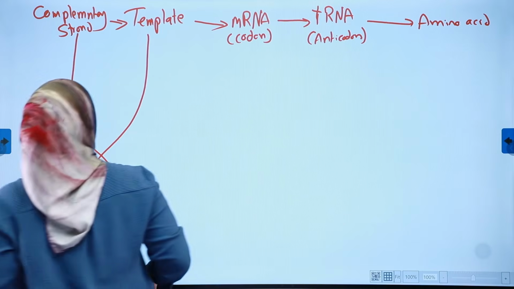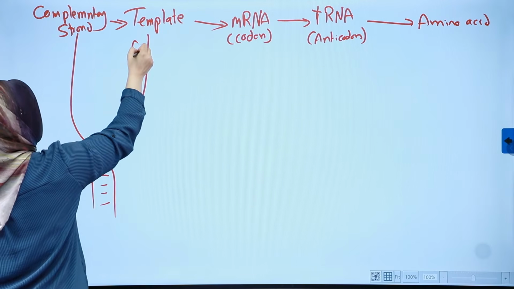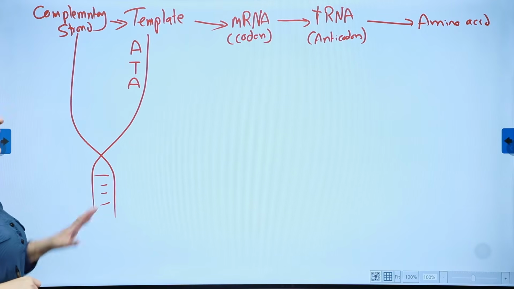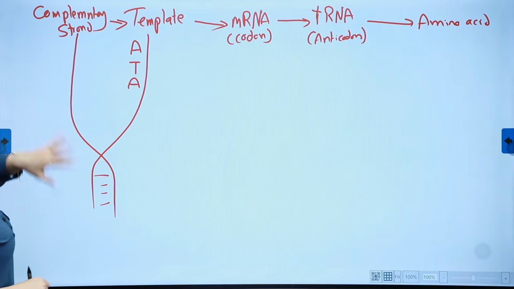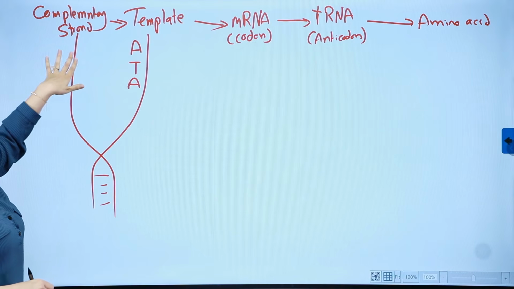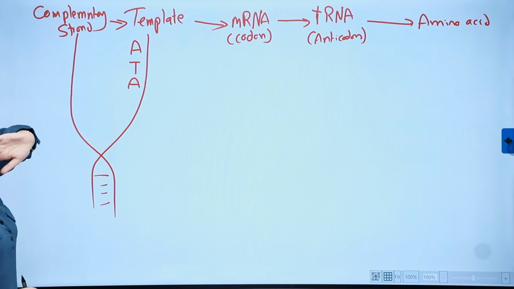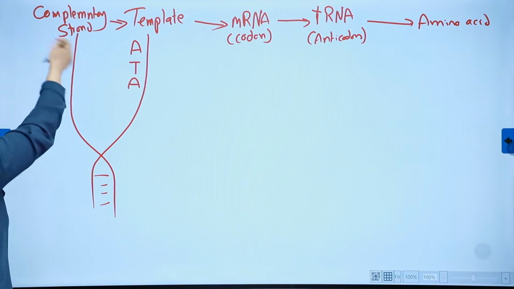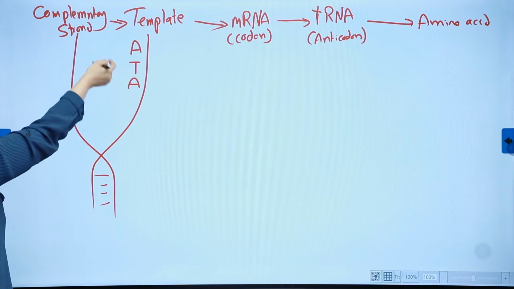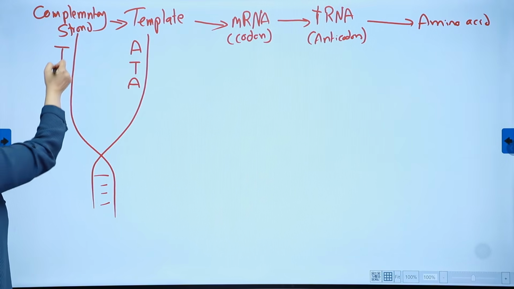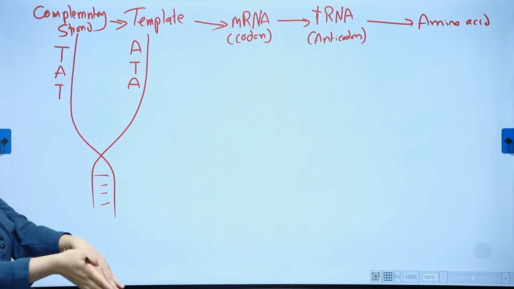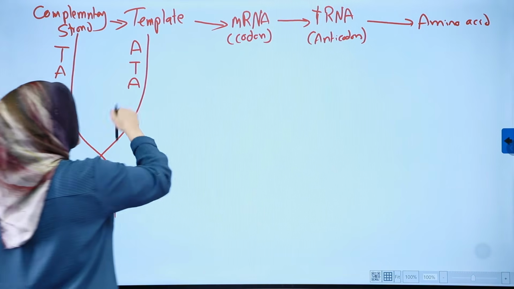So let's assume that we have ATA. What if they gave us ATA here? We have to make it into the template, then we're going to do it. But the complementary strand here is not needed, since they gave us the template immediately. Only if they give us TAT, then we're going to change it to this and move on. It's always like that.